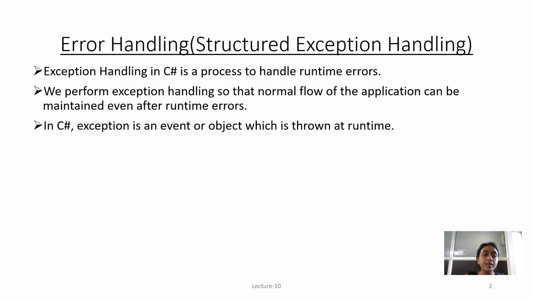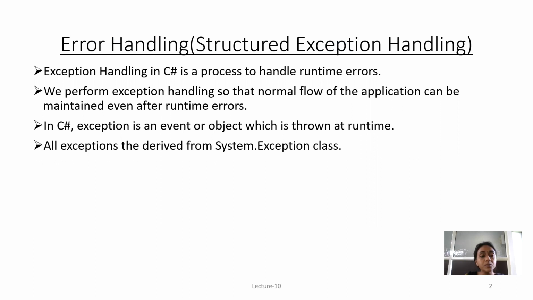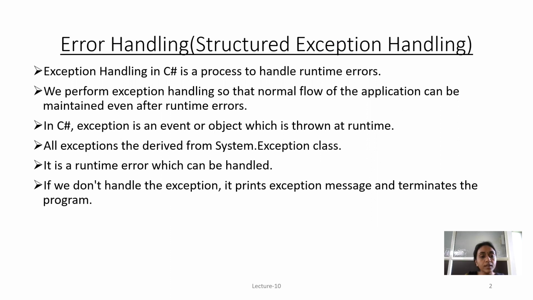In C#, an exception is an event or object which is thrown at runtime. All exceptions are derived from the System.Exception class. It is a runtime error which can be handled. If we do not handle the exception, it prints the exception message and terminates the program.